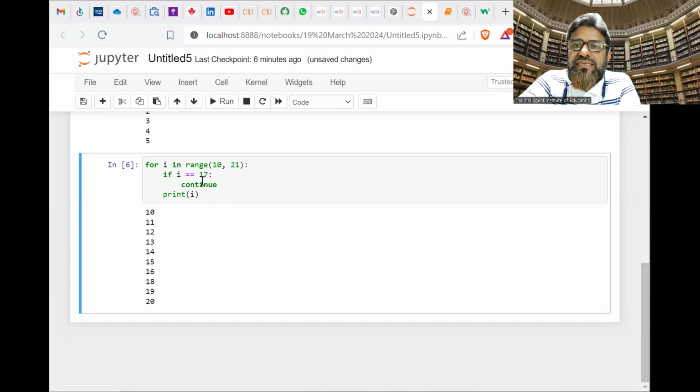The number we are checking here now is 17. See, 10 started up to 20, 15, 16. After 16, we have 18. We don't have 17. It means that with the help of continue, it will skip the value. It cannot print.